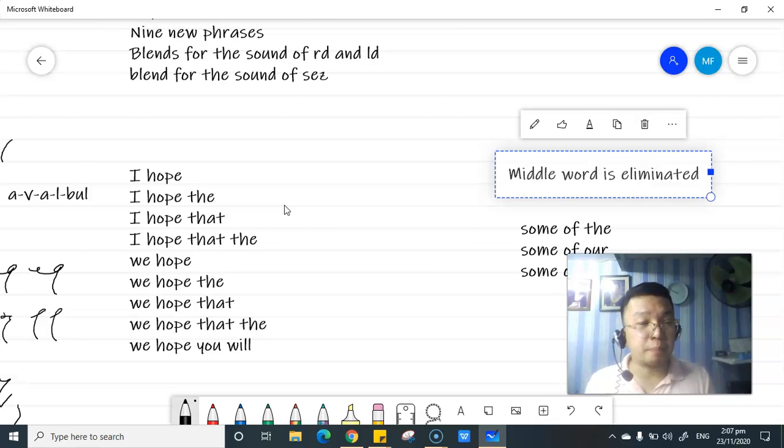If it is not the pronoun I, for example the word we at the beginning, as in we hope, that is capitalized. However, if it is within or at the end of the sentence, you don't capitalize it. That is the ruling when it comes to transcribing in longhand. Are we clear?